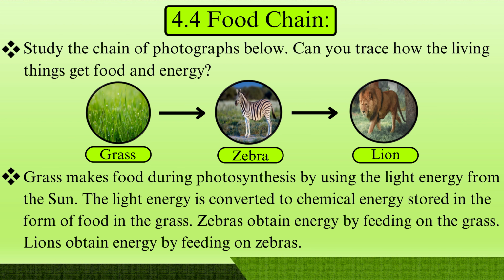Now you can see in this picture, we have given the grass, zebra and lion. The grass makes food during photosynthesis by using the light energy from the sun. The light energy is converted to chemical energy stored in the form of food in the grass. Zebra obtain energy by feeding on the grass. Lions obtain energy by feeding on zebra.